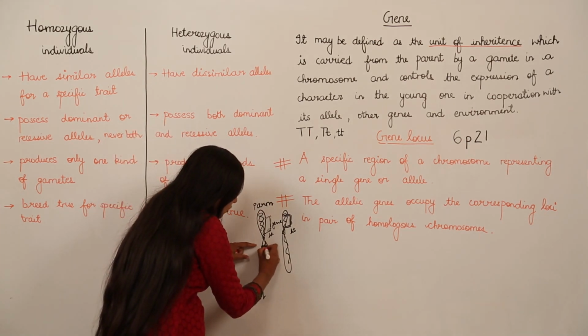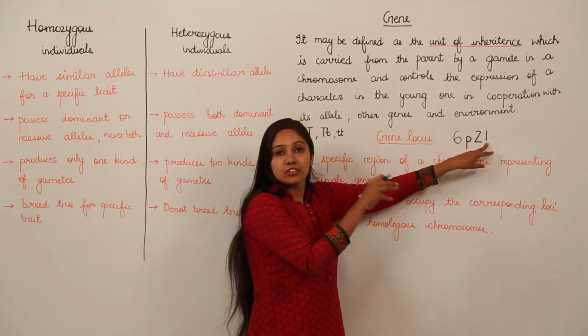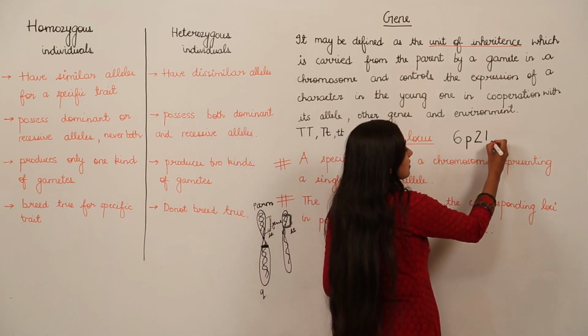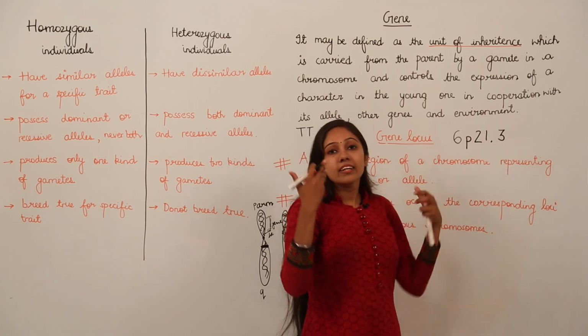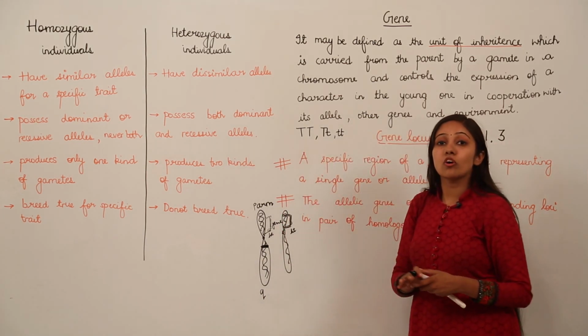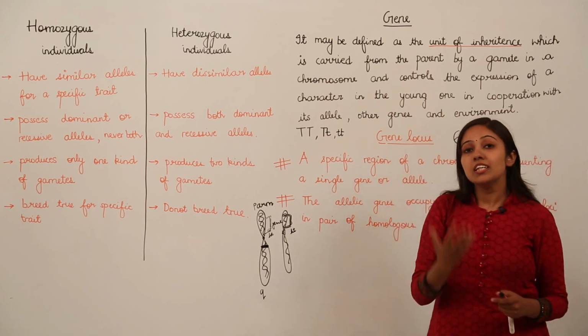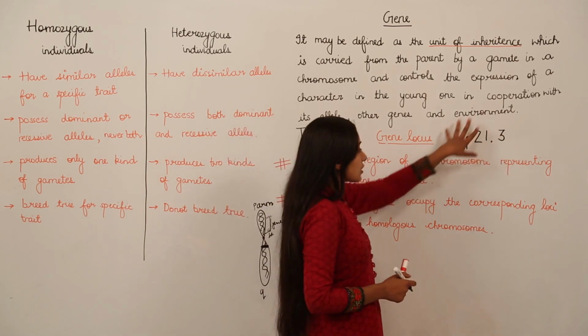The second region of the chromosome and the first band of that region. And sometimes it's also written with .3. This is the sub-band. With high resolution, you can also see the sub-bands of those regions. So remember, the gene locus of a chromosome is usually denoted by such a methodology.